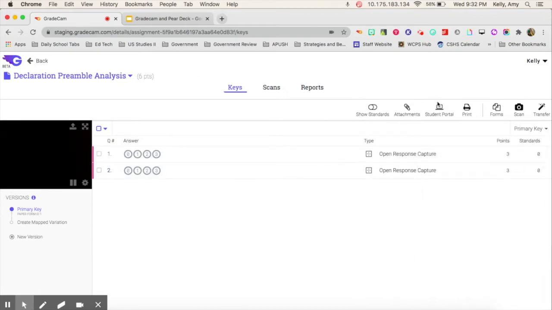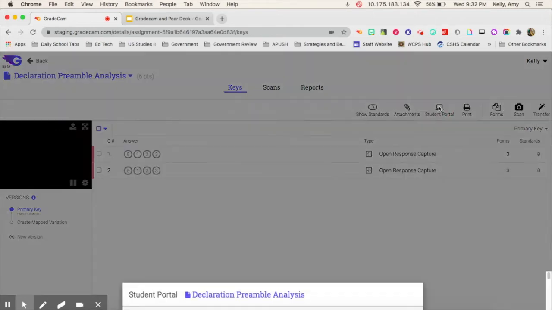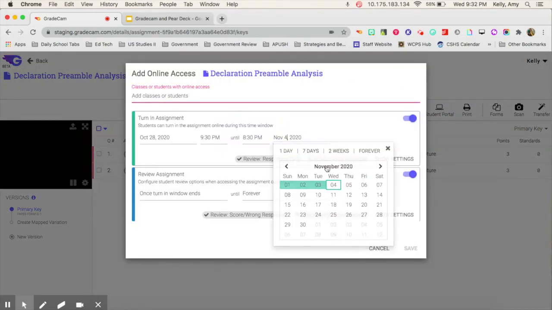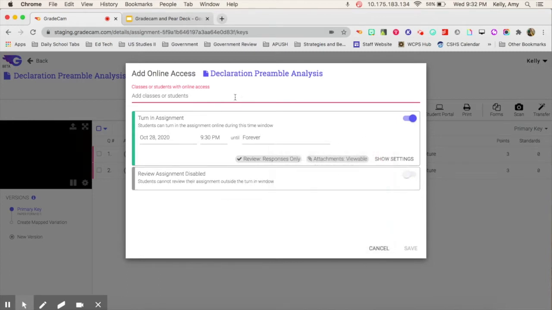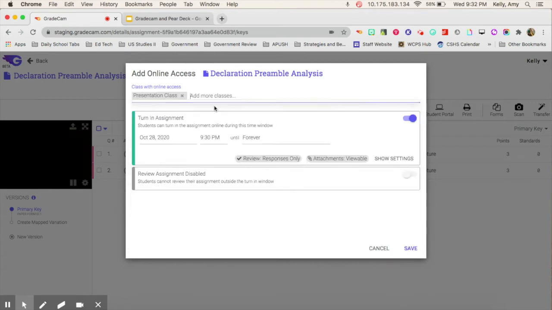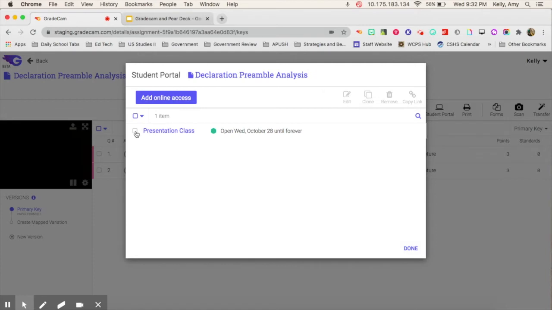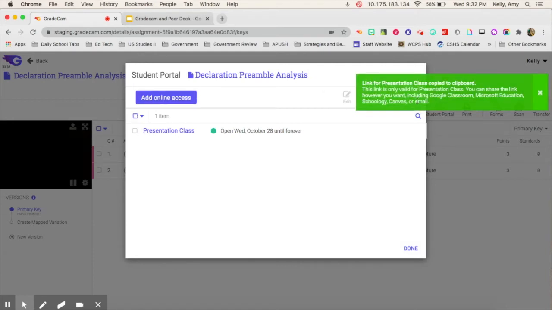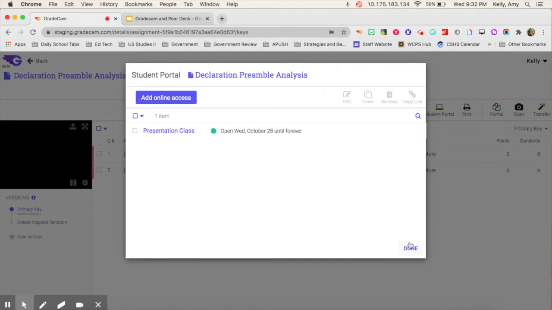So I'm going to go ahead, and now that I'm finished creating that, I am going to open this up so that students have access to it and set it up for my class, give them access and save. Then I'm going to click on that check and copy my link that copies it to my clipboard so I'm ready to go with this assignment.